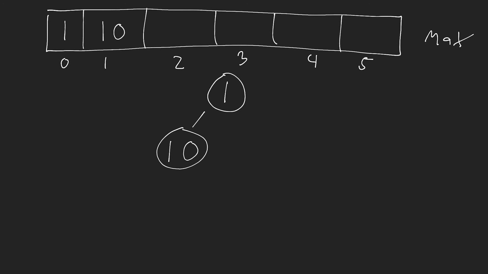So that means that now 10 will become the root node. So let's draw that in here. And 1 will become the end node or the leaf node. Let me just put this in the center.